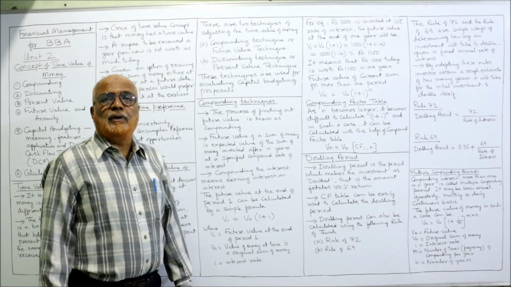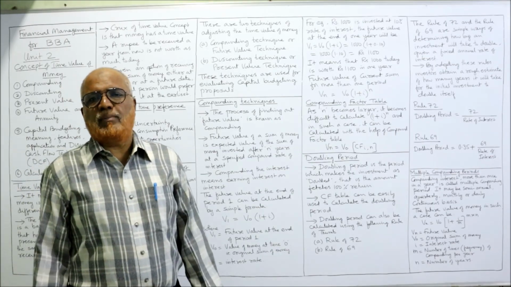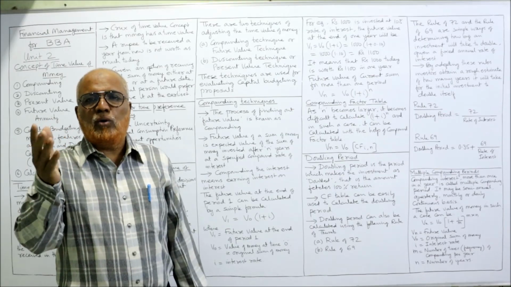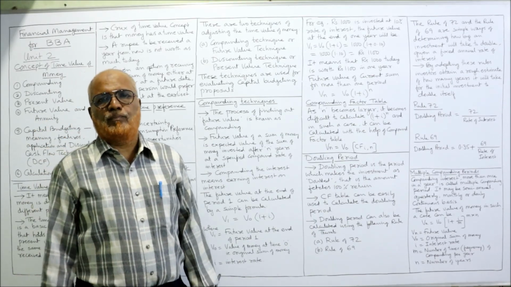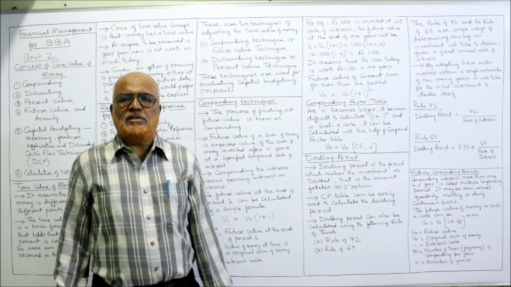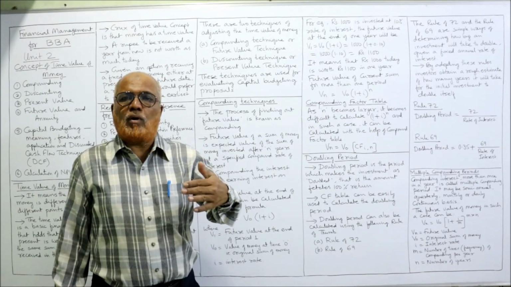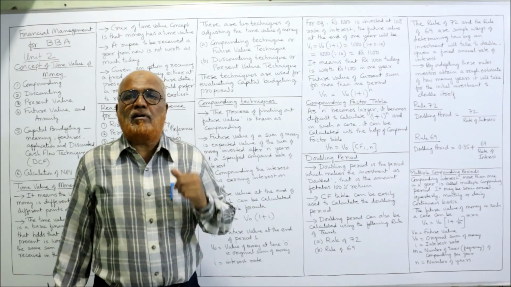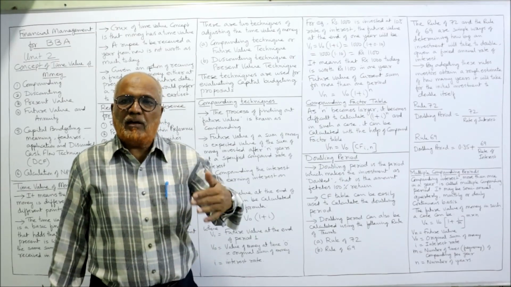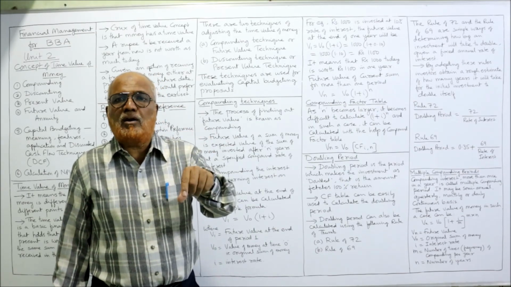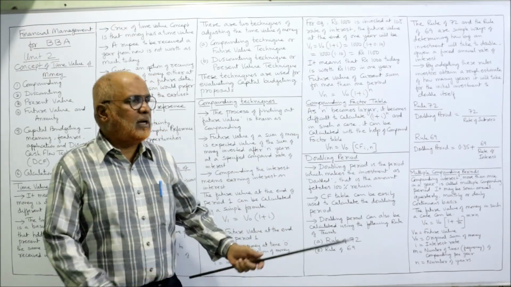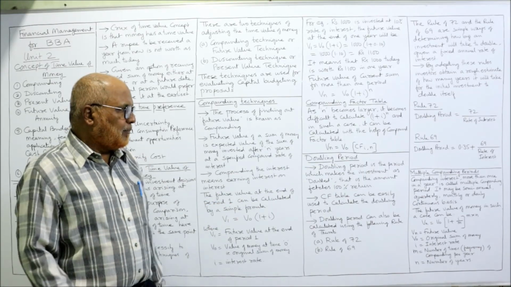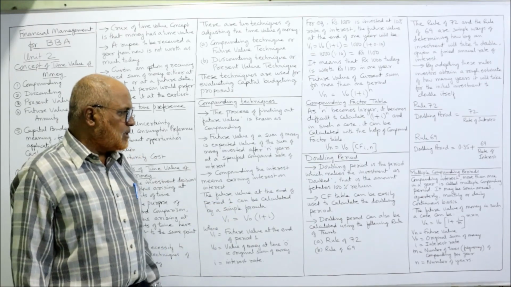Now, doubling period. Some problems you may get in examination regarding doubling period, and how much time is required to double our initial amount. Example, suppose 1 lakh rupees are there. How much time is required to make it double? Instead of 1 lakh, make it 2 lakh. So at a 10% rate of interest, if the compounding rate of interest is 10%, how many years are required to double the amount? That is called the doubling period. So the doubling period is the period which makes the investment double, that is, the amount will become 100% more.